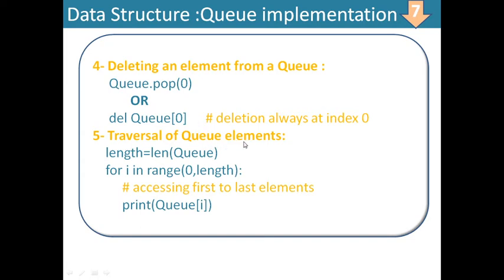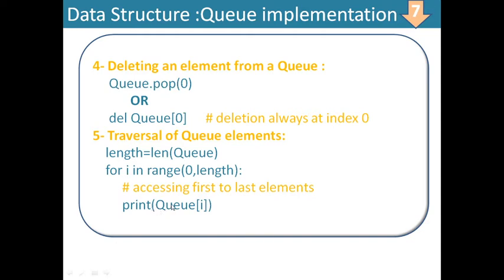Now, traversal of queue elements. How can we access each and every element of the queue? Traversal can be done by finding the length of the list: length is equal to len(q). Q is just a variable representing the list. And as usual, for i in range(0, length), that means 0 to length minus 1, the zeroth index to the last index will be fetched in the variable i as the index number.